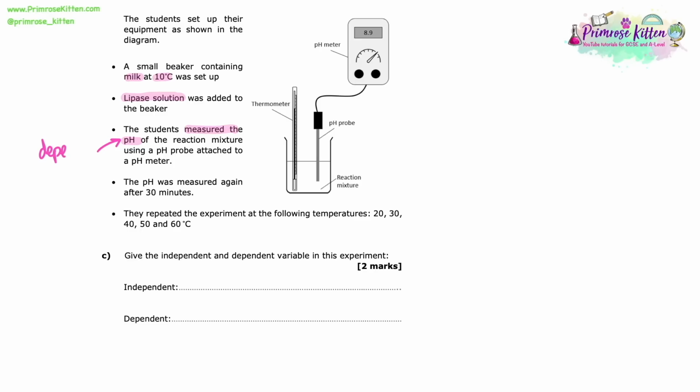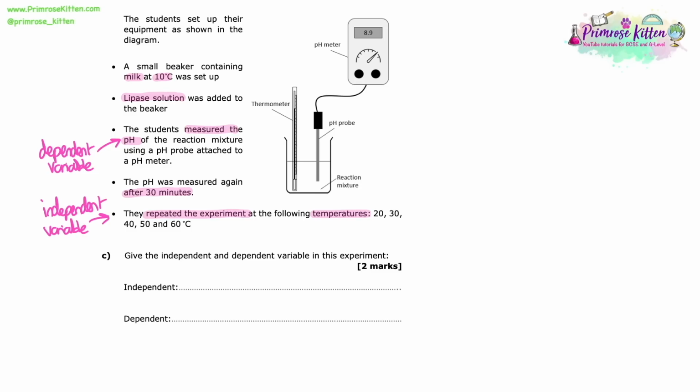So if we're measuring the pH, that is going to be our dependent variable, and this is what I would do when presented with lots of text about an experiment. Make sure as you go through you're highlighting and annotating this stuff. So what can you pull out, what can you identify from the information they've given you, and then we can use that to help us answer the question. So they measured the pH of the reaction and then they repeated the experiment, but they changed the temperature each time. So that's going to be our independent variable, so we change temperature.